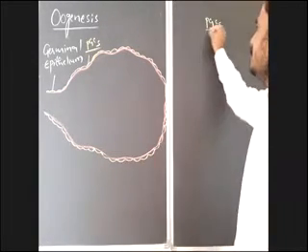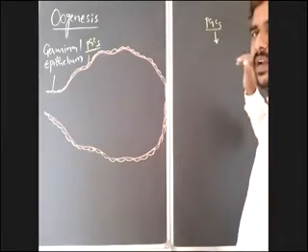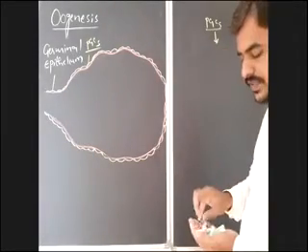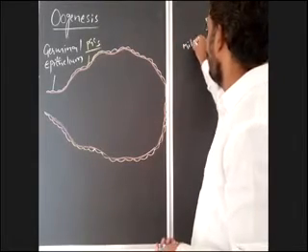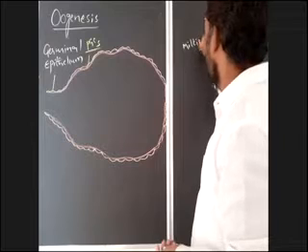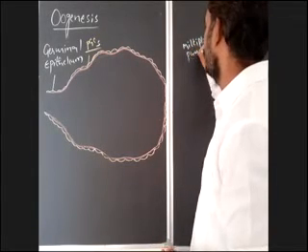This phase is known as the multiplication phase, or phase of multiplication.